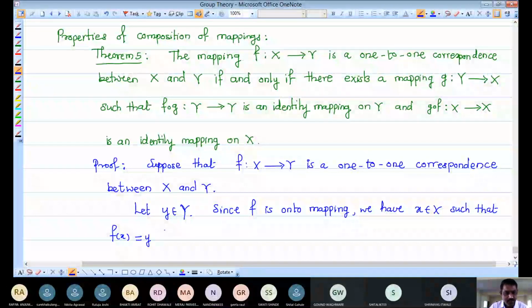So we have x in capital X whose image is this y.